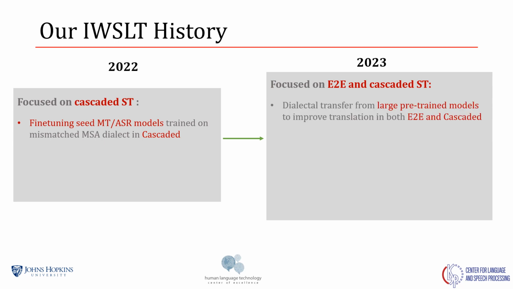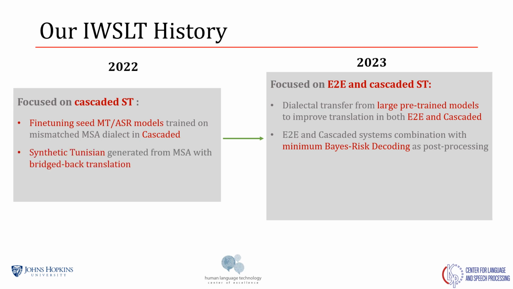This year, we're mainly focusing on incorporating large pre-trained models to improve both end-to-end and cascaded systems. We also explore combining end-to-end and cascaded systems using minimum Bayes risk decoding. In previous years, we also experimented with synthetic Tunisian generated from source model sound in Arabic using back-translation, which showed slight improvement. And we also showed that aggressively normalizing the source Tunisian to reduce the orthographic variations significantly helped for both ASR and MT.